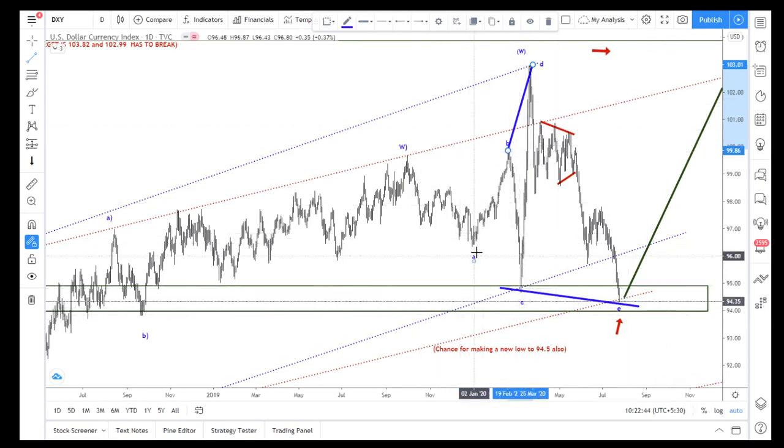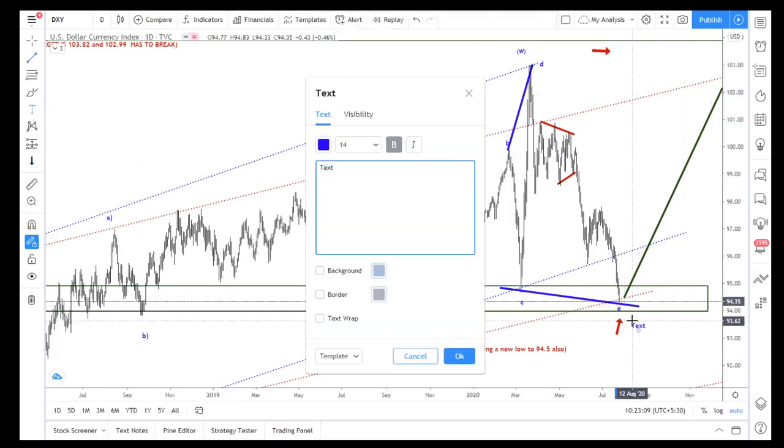Expanded triangle means C can go above the A wave and E has to go below the C wave, and D is above the A wave. So A, B, C, D and E. So once it is completed means here the X has completed.